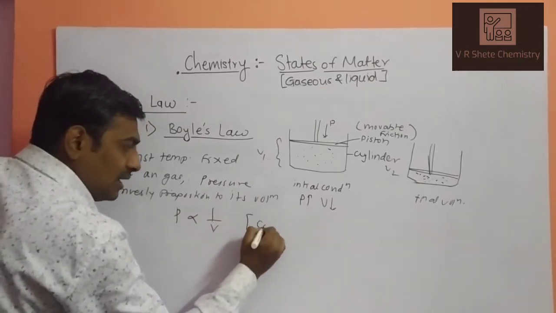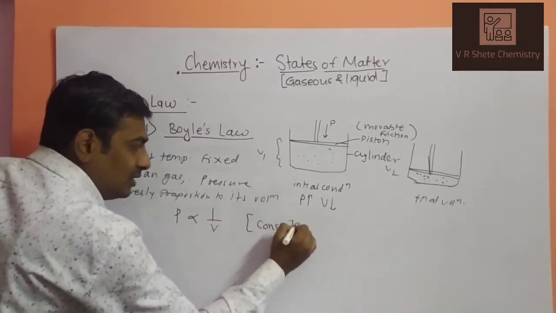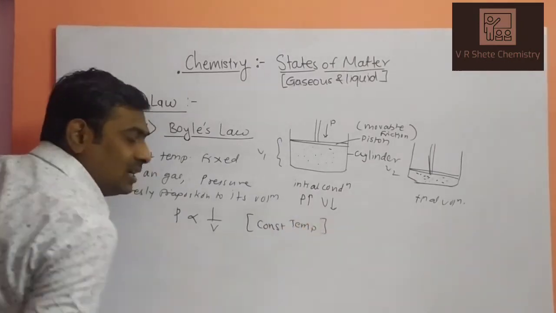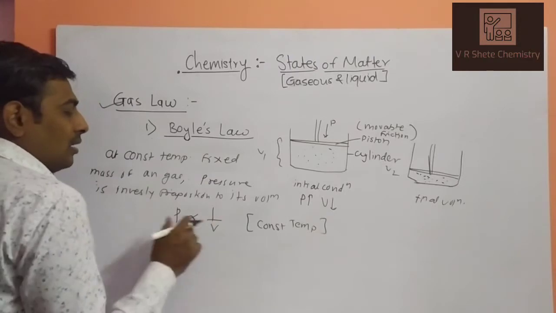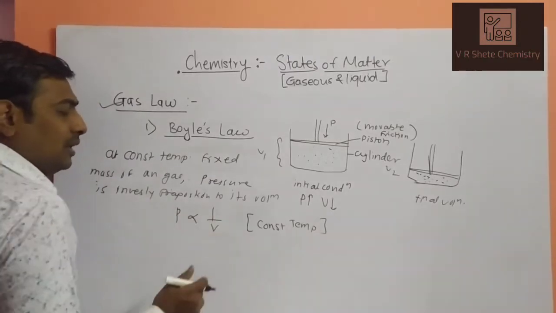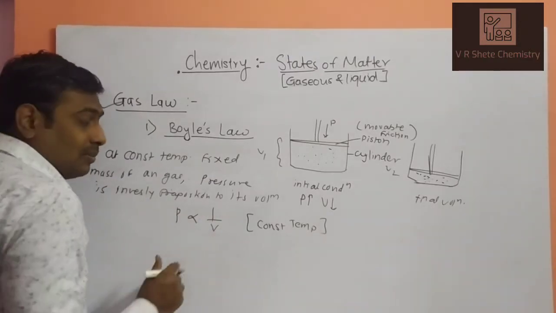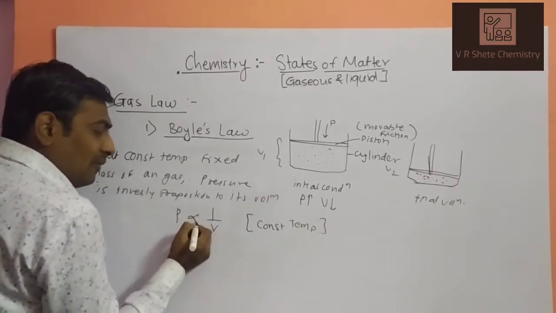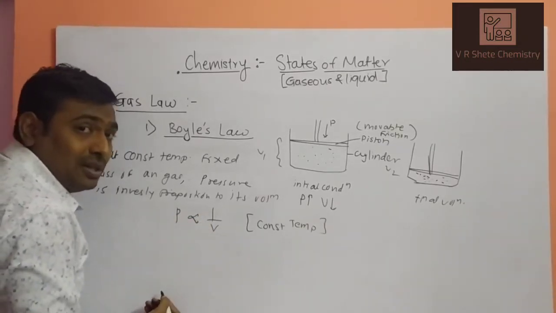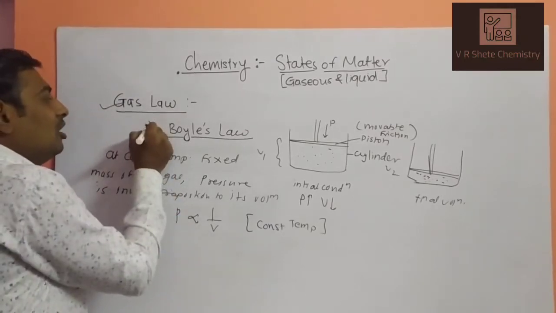But what condition is there? At constant temperature. It means that pressure is inversely proportional to V. If we have to remove this proportionality symbol, we take a proportionality constant. This is your first law.